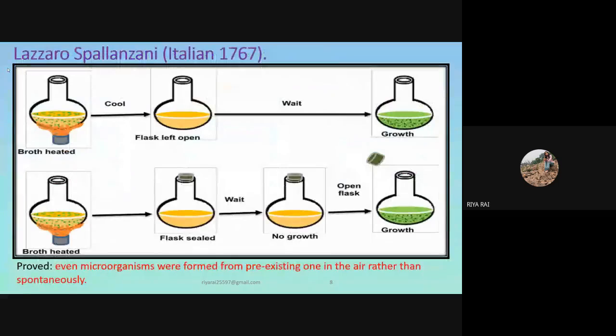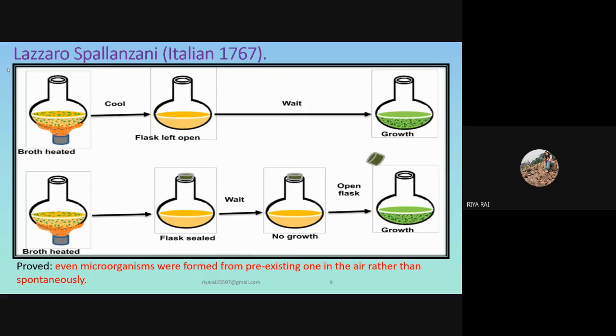The next experiment was done by Lazzaro Spallanzani in 1767. He took flasks in which he boiled vegetables and meat. After boiling, a sterilized broth or nutritive soup was prepared, and he kept some of it in an air-sealed flask and some in a loosely corked flask. Both of them were heated. He observed that the soup in the sealed flask remained sterile, while microorganisms appeared in the soup which was loosely corked or open.